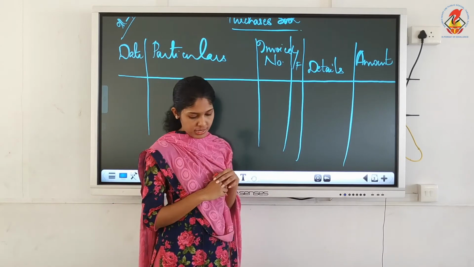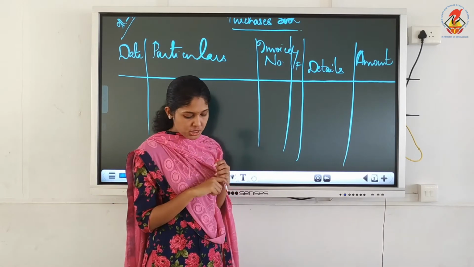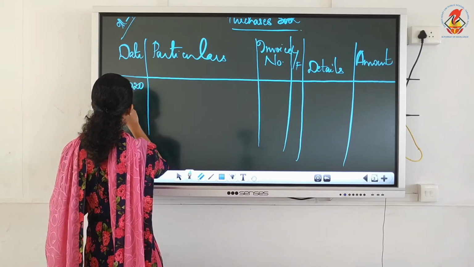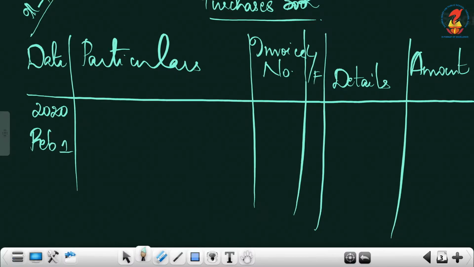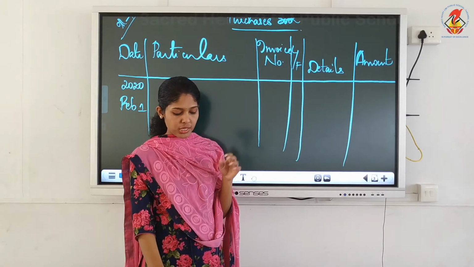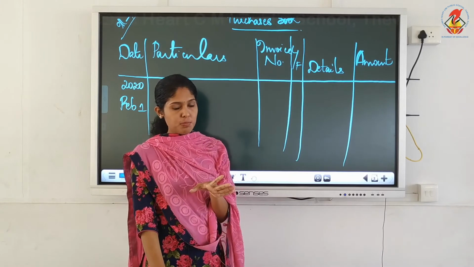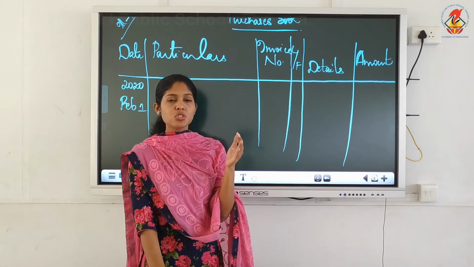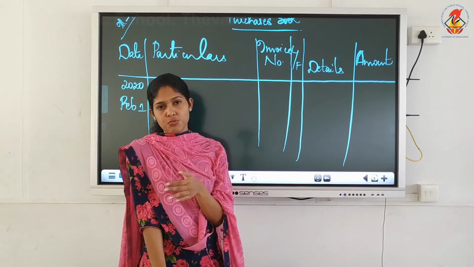So now we will write the first transaction. The date is given 2020 February 1st. Okay, the seller is Mrs. Brown and Company, Kolkata. It is on credit basis since the name is specifically mentioned, and it is not specifically mentioned that it is for cash.